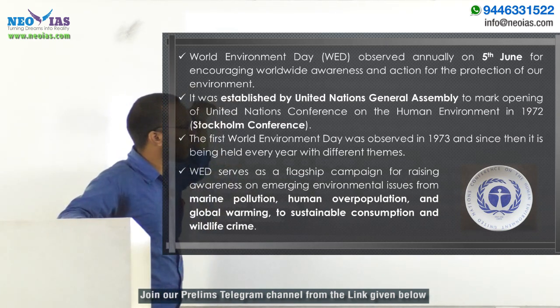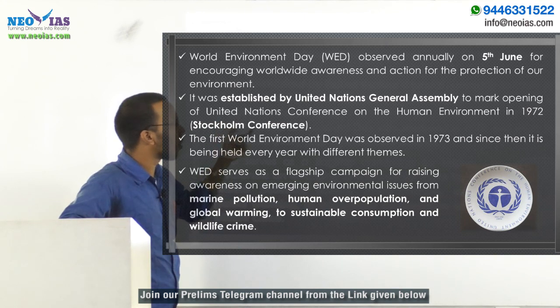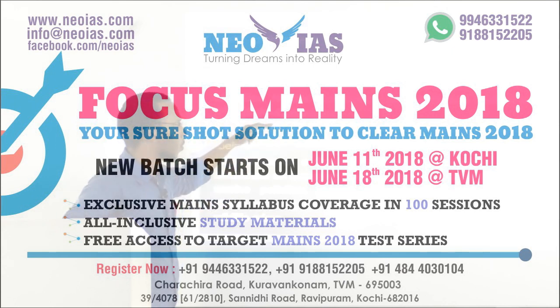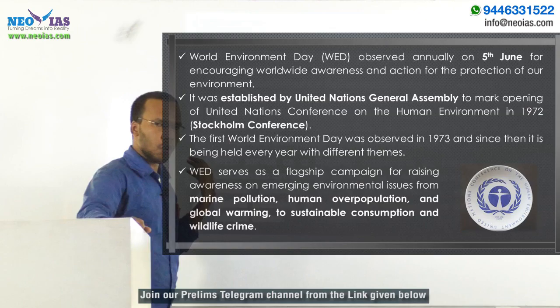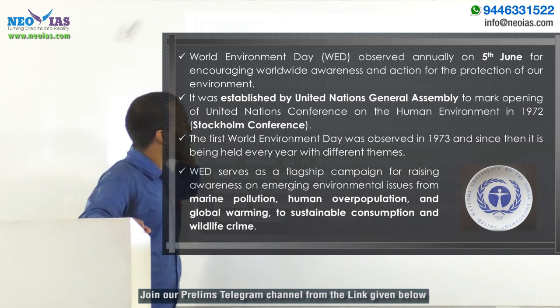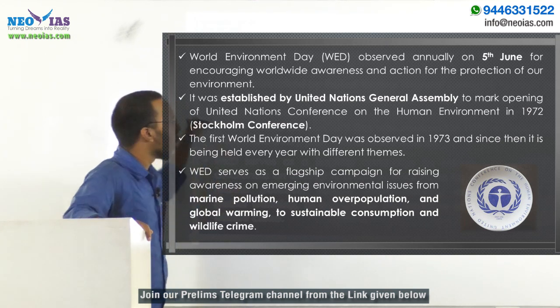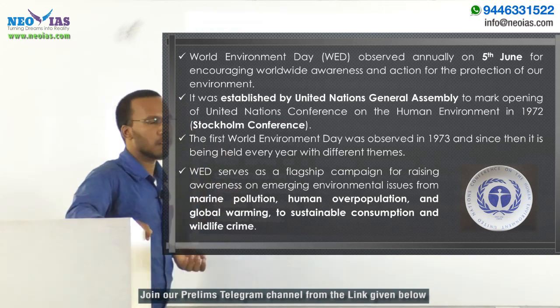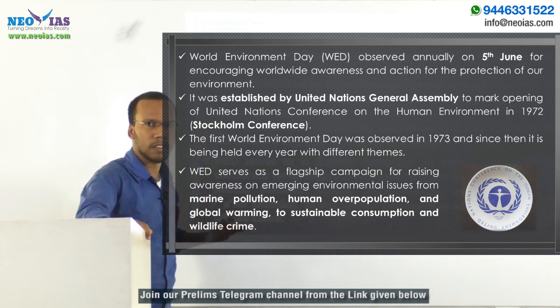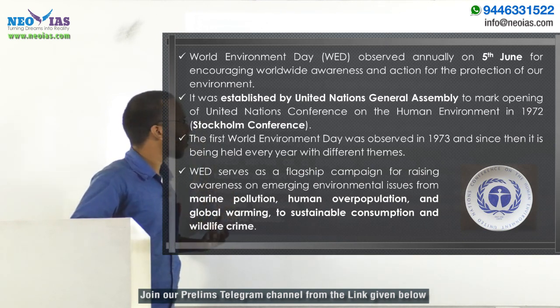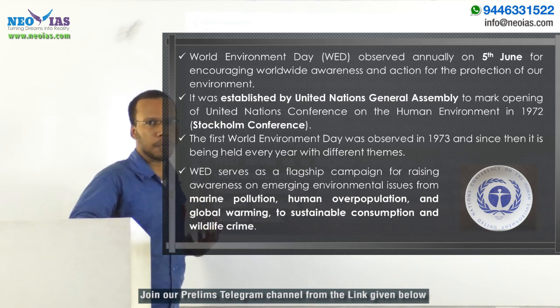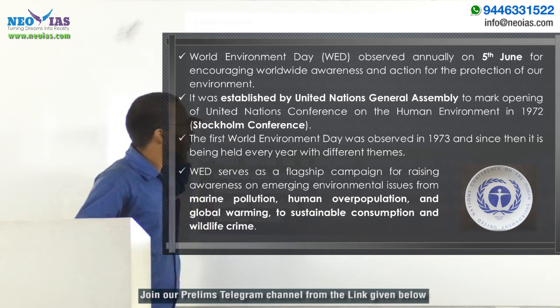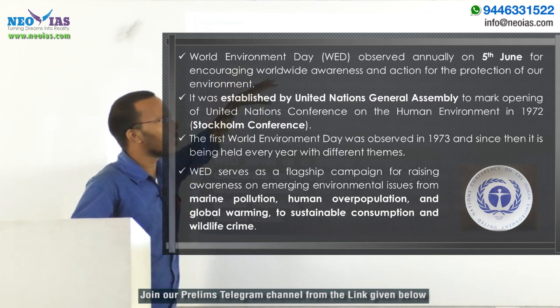It was established by United Nations General Assembly to mark the opening of United Nations Conference on the Human Environment in 1972. That is also called the Stockholm Conference. We know that Stockholm is a place in Sweden. So this meeting was held in Stockholm, and that's why it is also known as Stockholm Conference. The official name is United Nations Conference on the Human Environment, right? So that's why we call it Stockholm Conference. This Stockholm Conference is also considered the Magna Carta of environment protection, right? That much relevance this conference has. So in order to celebrate the memory of that, we are celebrating World Environment Day on 5th June.